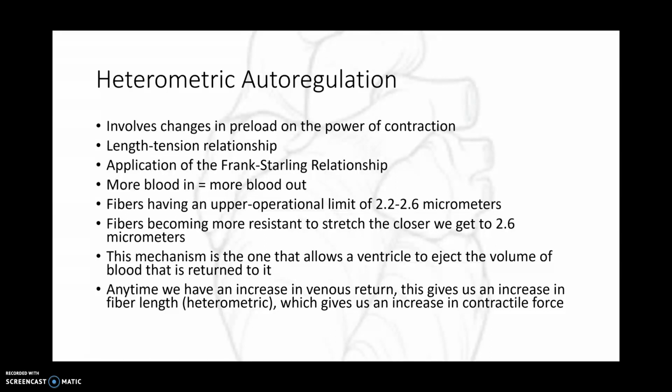So anytime we have an increase in venous return, this gives us an increase in fiber length, which is heterometric, which gives us an increase in contractile force, right? The same basic skeletal muscle and cardiac muscle mechanics apply: if we put a little stretch on those fibers, we're going to have an enhanced force. So when we have enhanced force with our cardiac muscle fibers, how is that going to help us? We're going to eject blood more forcefully and therefore eject a larger stroke volume because of that increase in force.